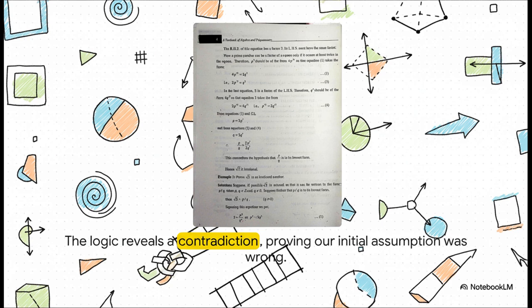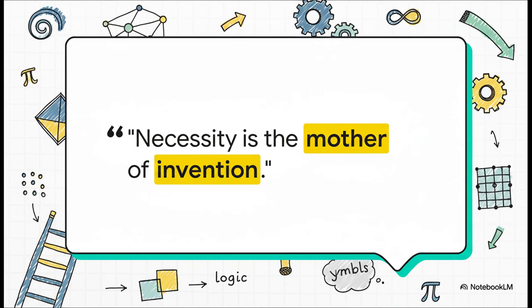But wait a minute. If p is even and we follow the logic down the line, it turns out that q also has to be even. And if they're both even, our fraction wasn't in its simplest form after all. We could have divided both by 2, but we started by assuming it was already simplified. That's the contradiction. Our initial assumption just fell apart. It has to be false. The square root of 2 is irrational. Case closed.